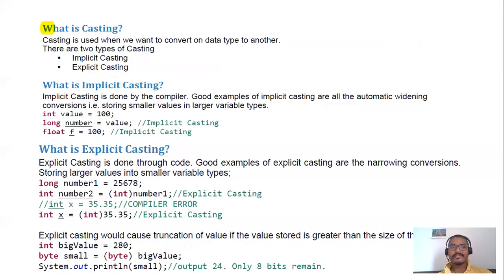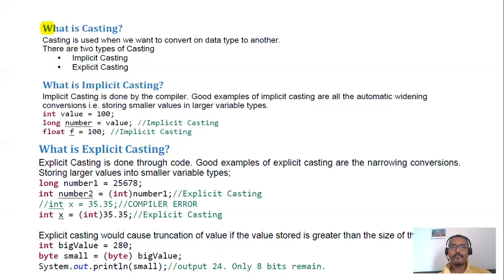So the next question is, what is casting? Casting is used when we want to convert one data type to another data type. There are two types of casting: implicit casting and explicit casting. The interviewer may ask you what is implicit casting and what is explicit casting. Implicit casting is done by the compiler.